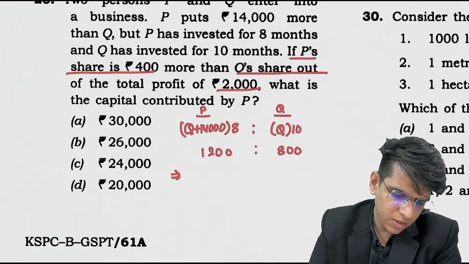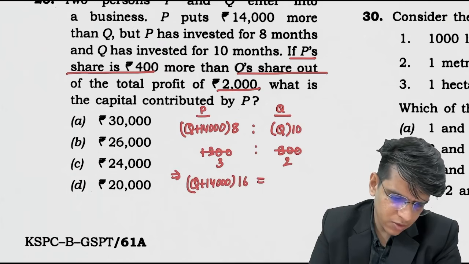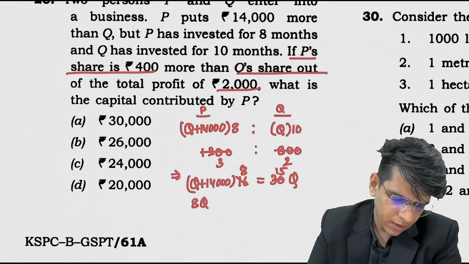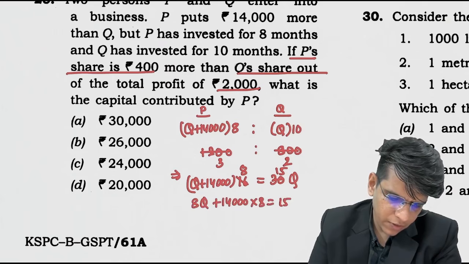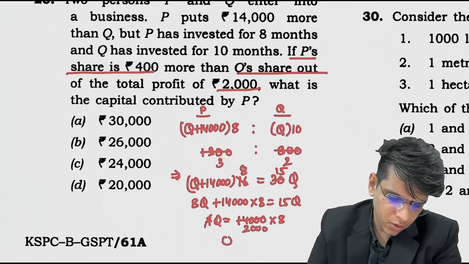Okay? So what can you do with this? You can directly make it 2:3. So this is Q plus 14,000 into 8 into 2 is 16 equals 30Q. Okay, so we can divide this by 8 and make it 15, so 8Q plus 14,000 into 8 equals 15Q. From here, subtract: 7Q equals 14,000 into 8. Dividing by 7, that gives 2000, so Q equals 16,000.